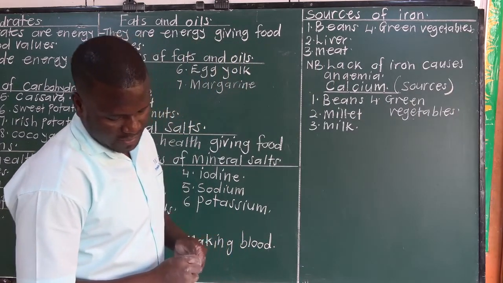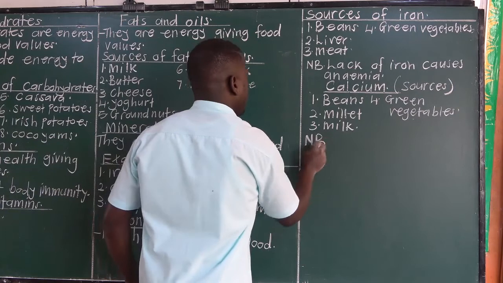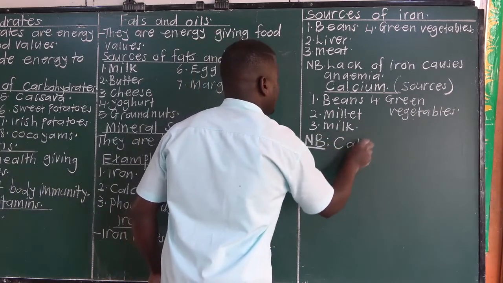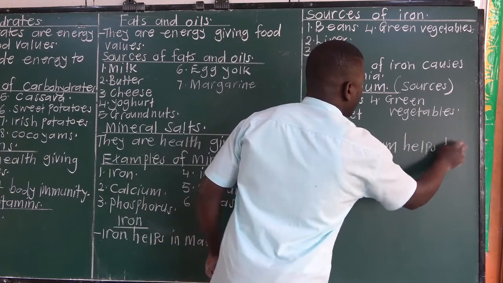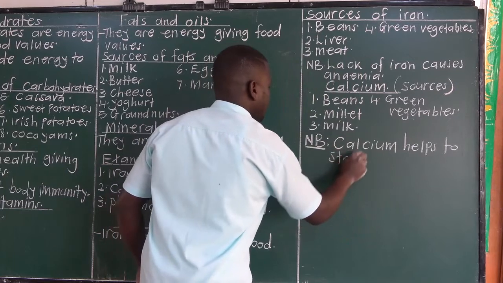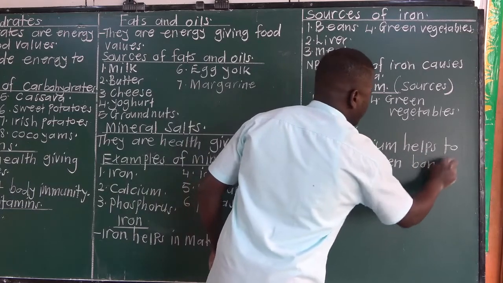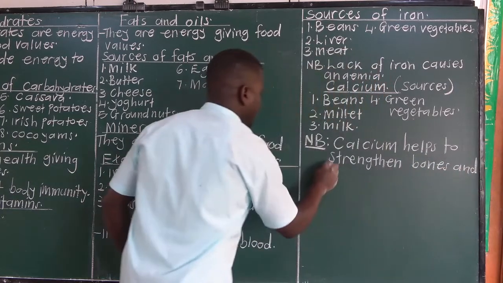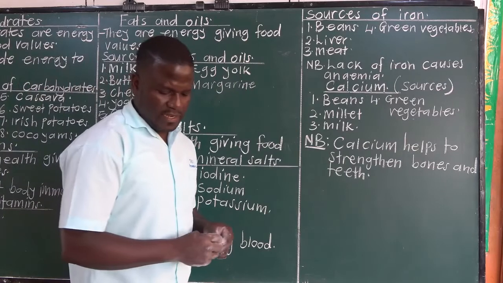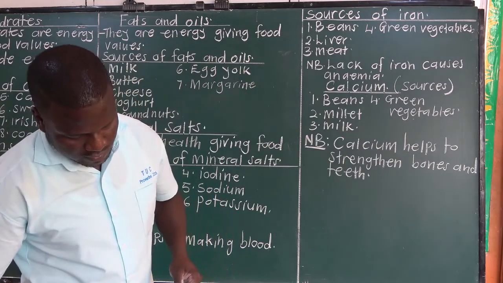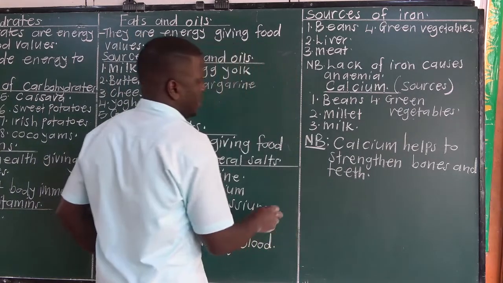Then phosphorus and magnesium also help strengthen bones and teeth. So we shall say NB: calcium helps to strengthen bones and teeth.